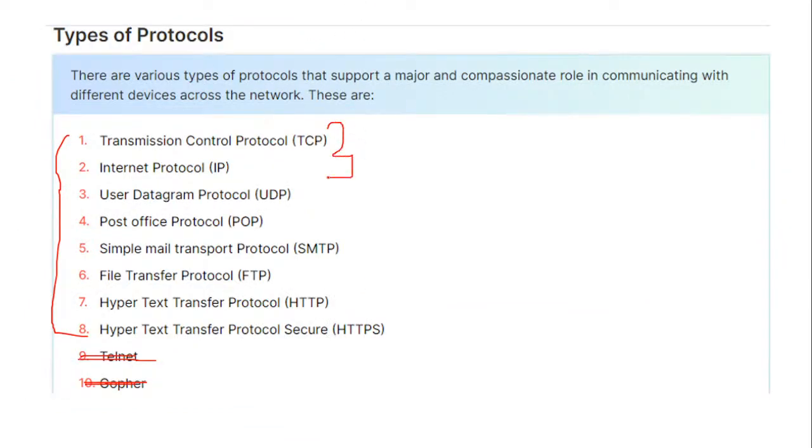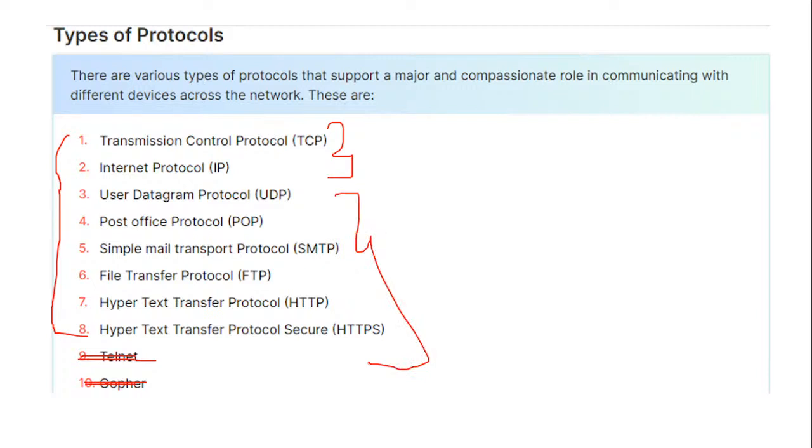Remember one thing very well. Transmission control protocol is called TCP, and internet protocol is called IP. These are the protocols on which the rest of the protocols depend. Without these two protocols, which are the basic protocols used for connection and transferring of data, none of the other protocols will work out. None.